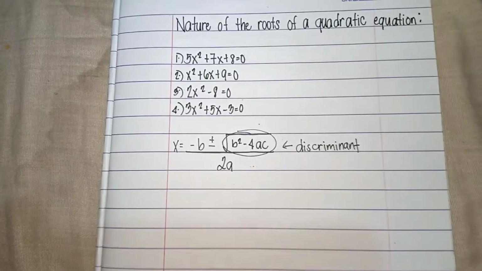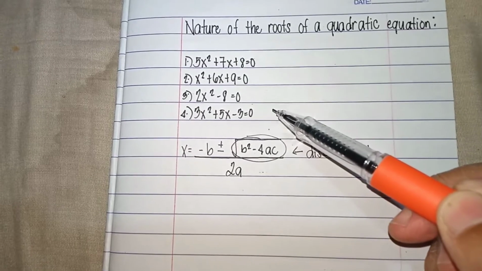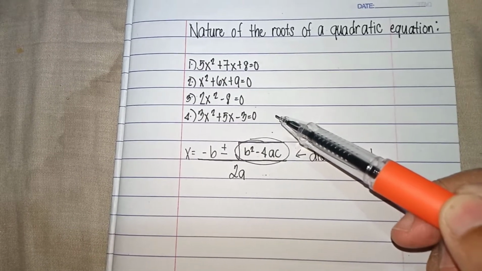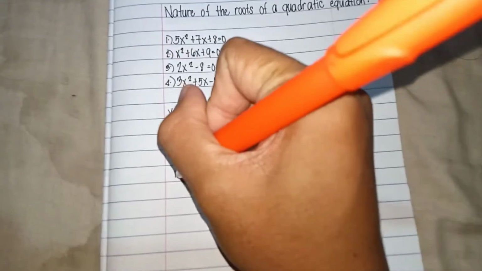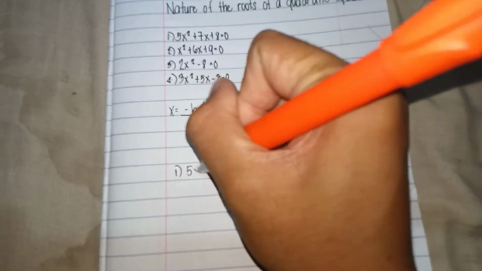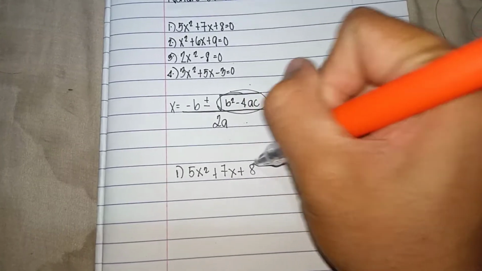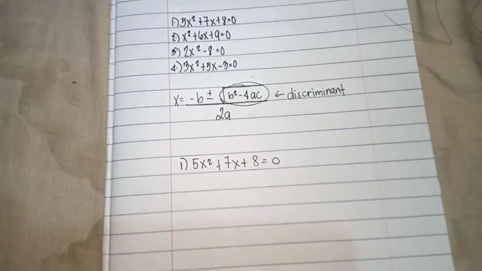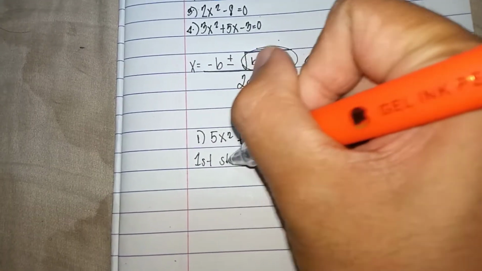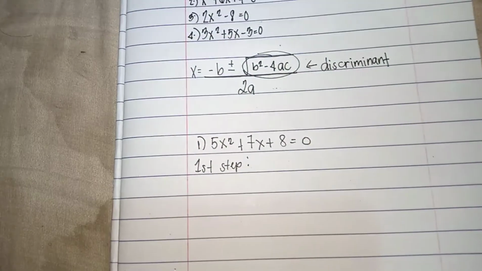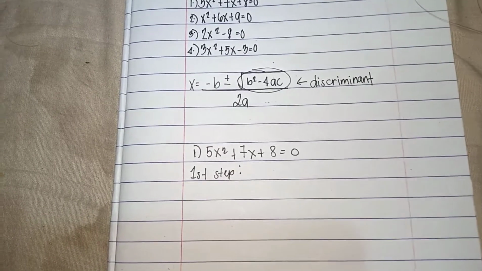Let us try to solve this quadratic equation and identify the nature of its roots. Number 1 is 5x squared plus 7x plus 8 equals 0. The first step is to identify the a value, b value, and c value.